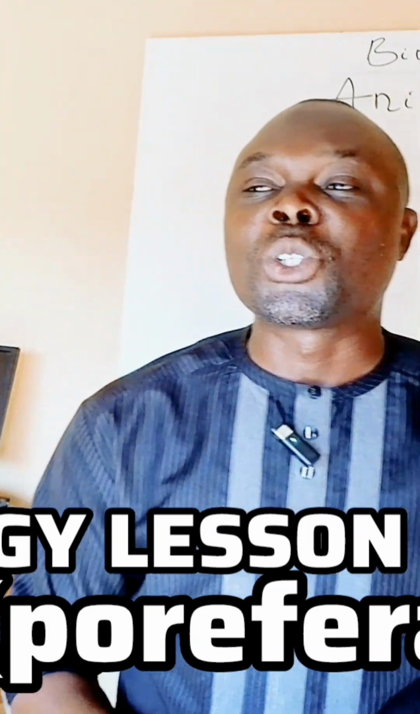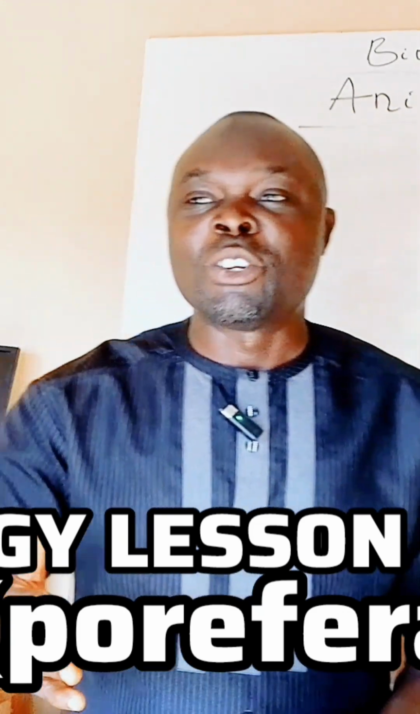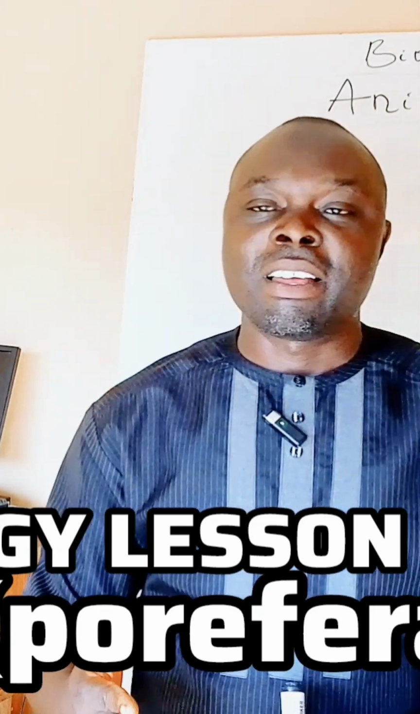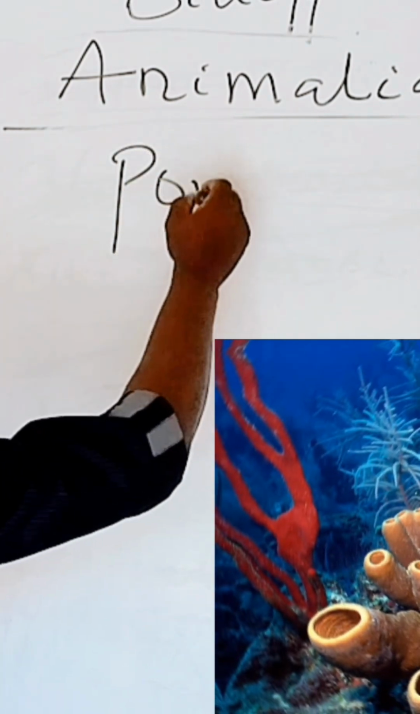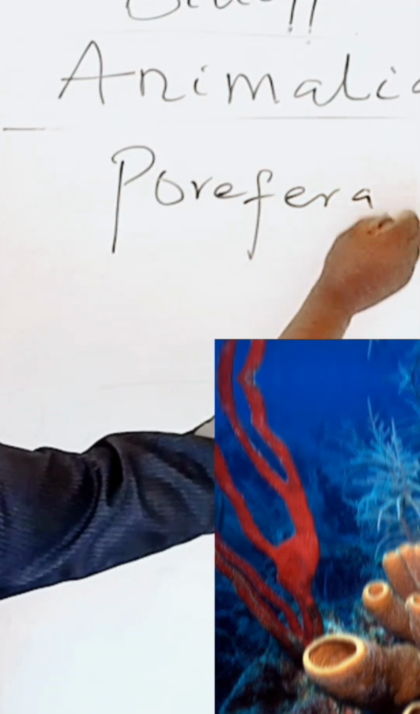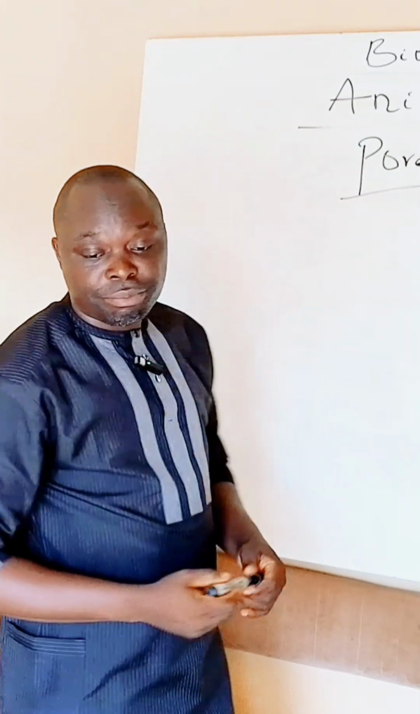So today we're going to look at the phylum Porifera, a phylum of the Animalia. Porifera, the poriferans, are the most primitive animal in the world. The most primitive animal in the world is the porifera.